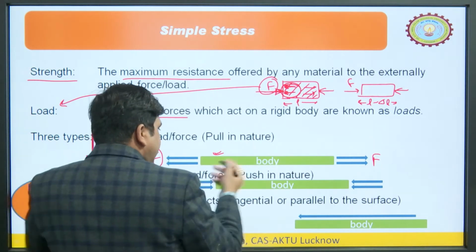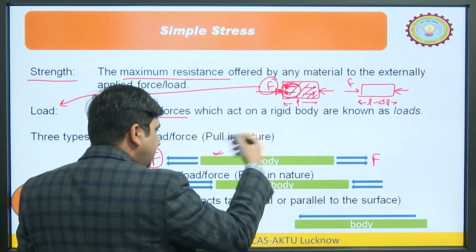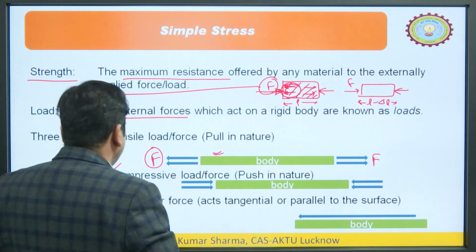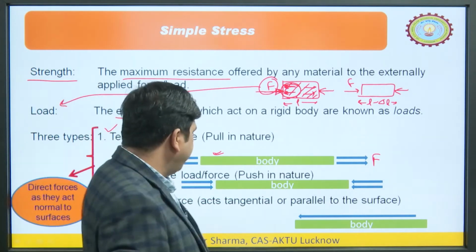So, it will try to elongate the object. What this object will do, we will discuss in the subsequent slide. This kind of load is known as tensile. Another category is compressive force.